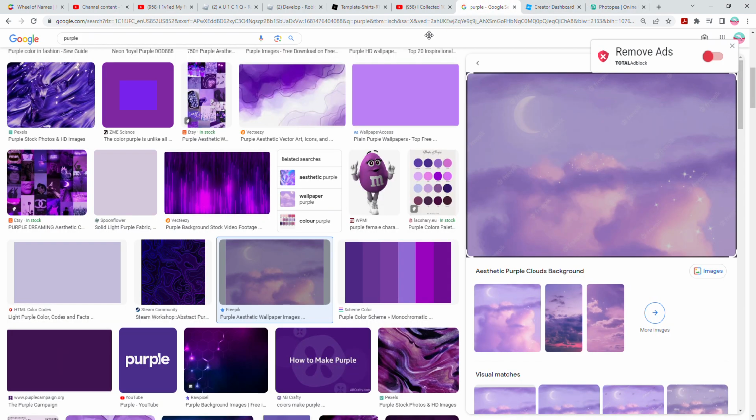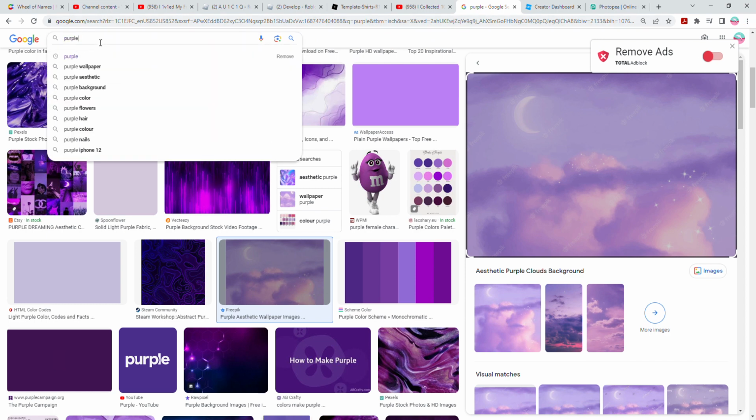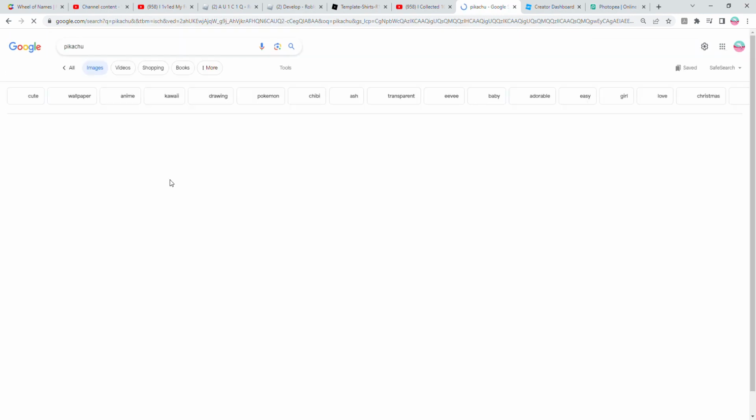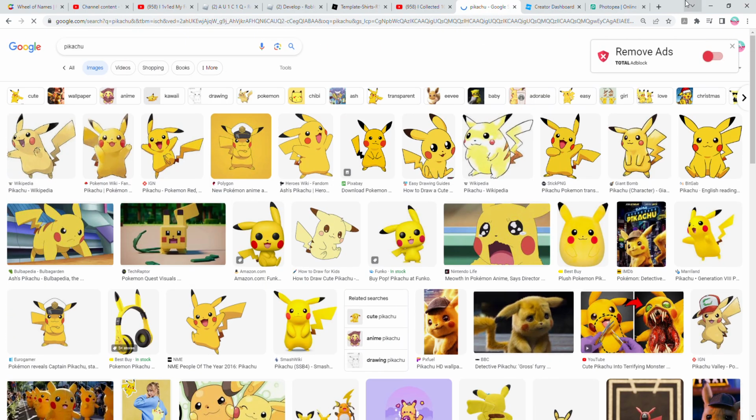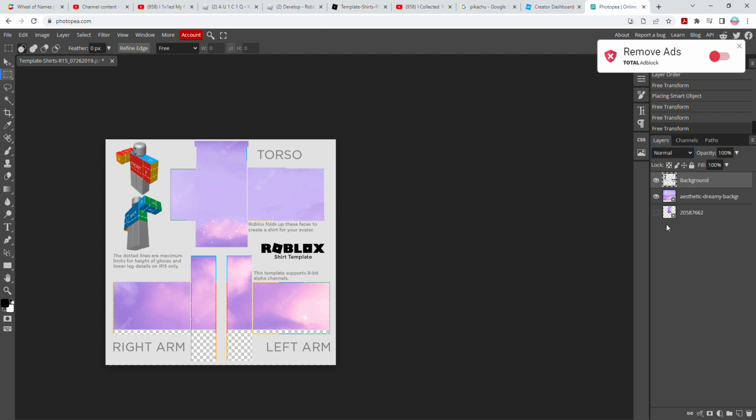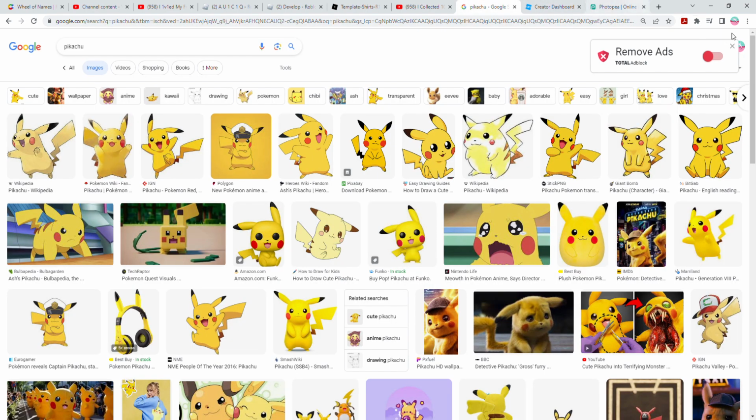With your color. Then you can just search up an image like, let's do Pikachu. And then you would just save it and then go here, and make a new layer with that one and make it small and then place it there if you want.